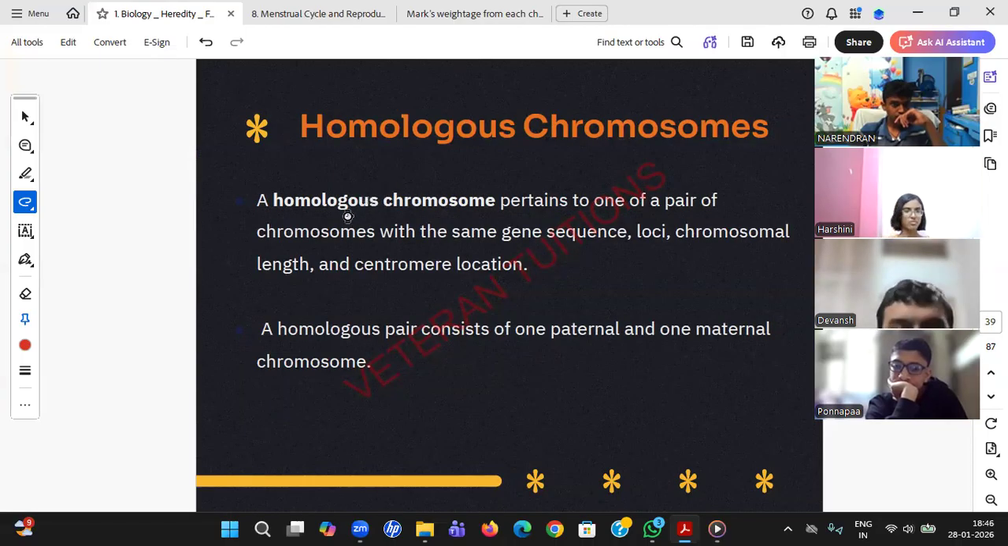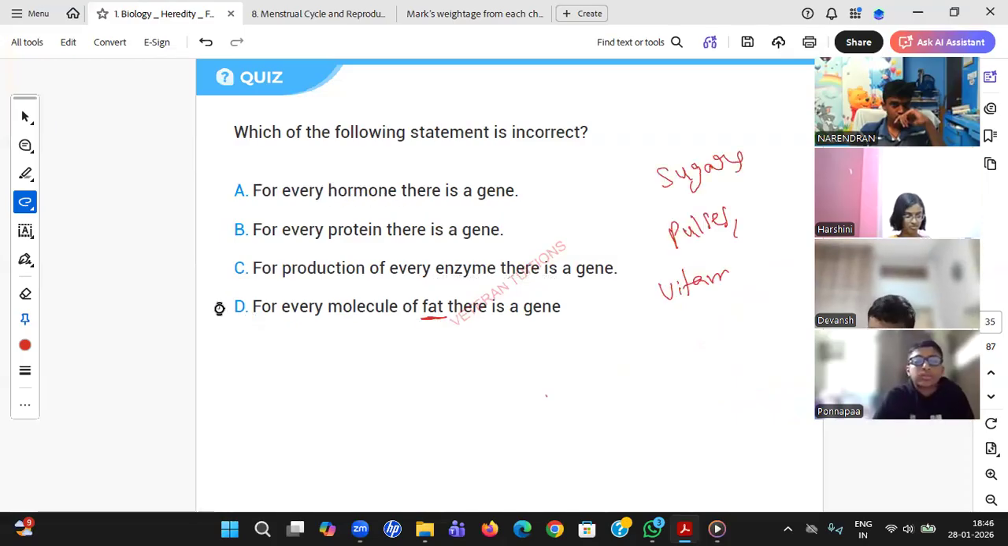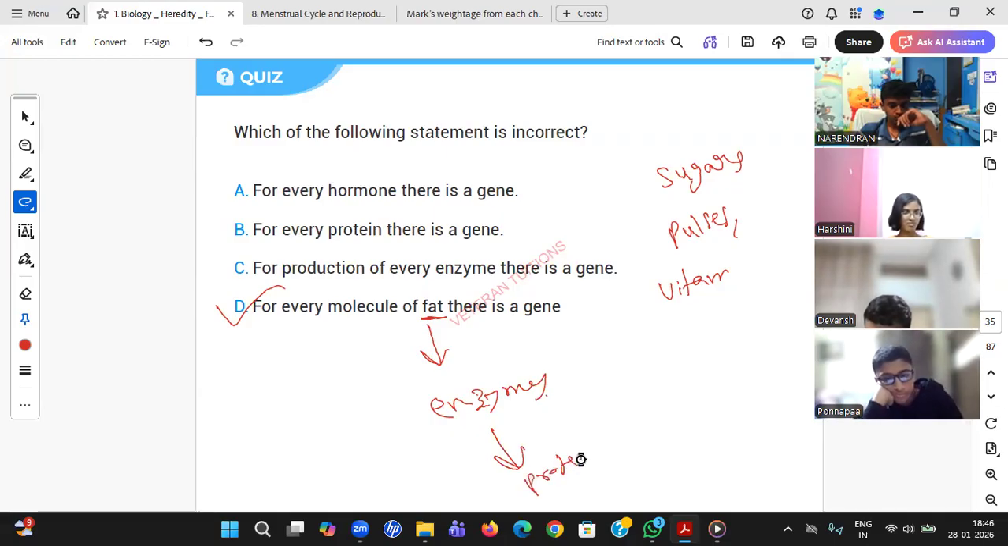So fat is again made up of some enzymes, and enzymes are again made up of some proteins, and proteins means again genes only. They are indirectly, student. So fat is not directly made up of gene. Fat is indirectly made up of gene.